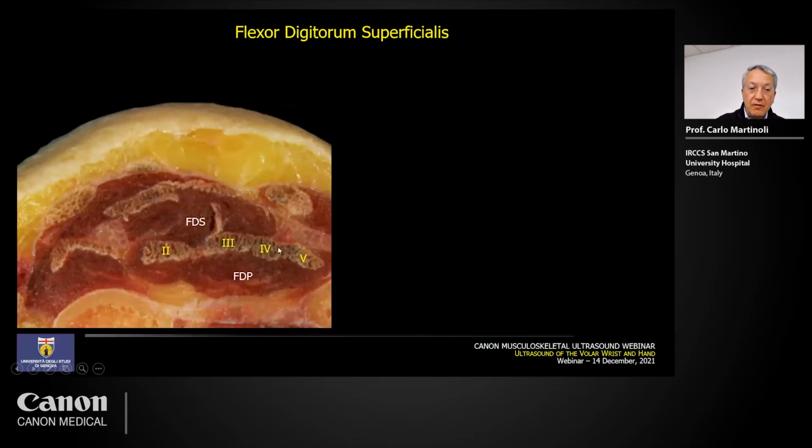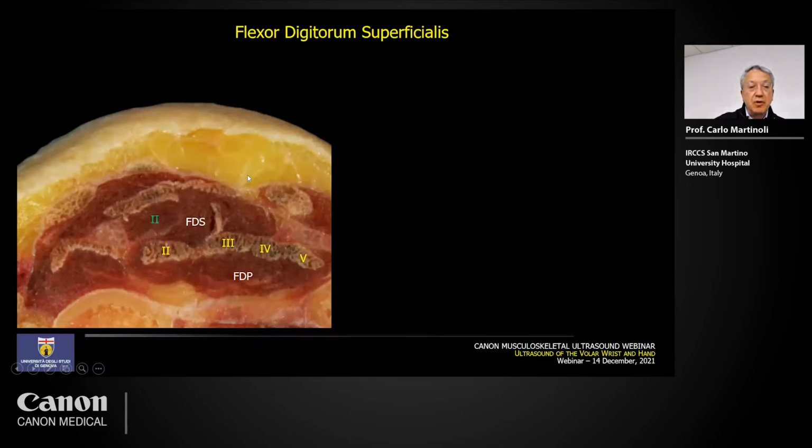So the position of this tendon is a bit eccentric. The structure of the flexor digitorum superficialis is different because you do not see the same orderly arrangement of the intramuscular tendons. You can see some structures here with a different orientation.